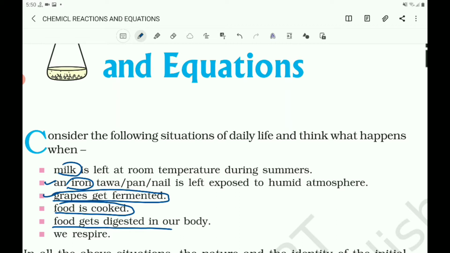Whenever chemical change takes place, we can say that a chemical reaction has taken place. So what is chemical reaction? The reaction in which the complete nature and identity of the initial substance changed and a new substance is formed. That is chemical reaction. The reaction in which the nature and the identity of the initial substance changed and the new substance is formed is called chemical reaction.